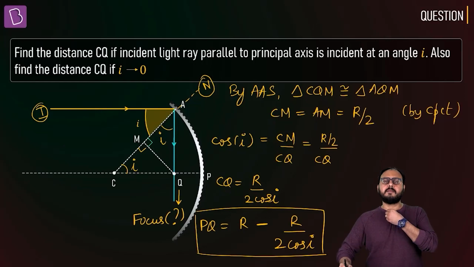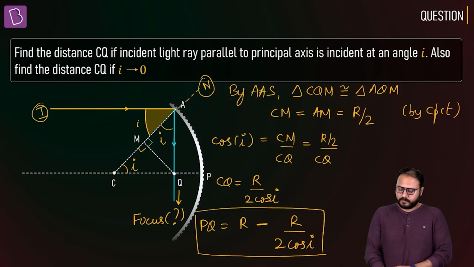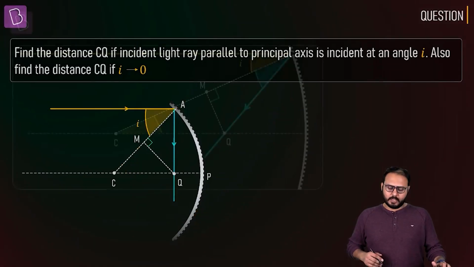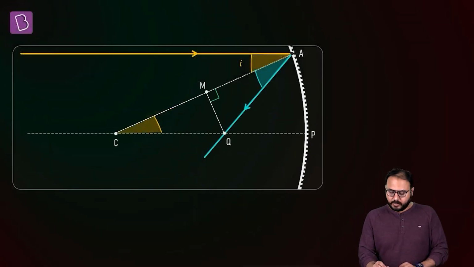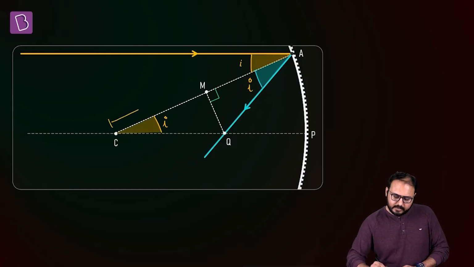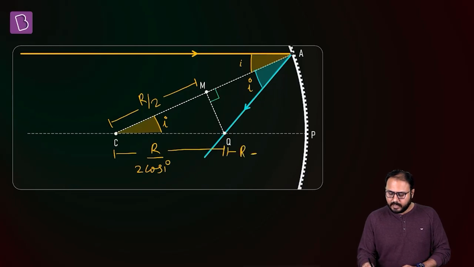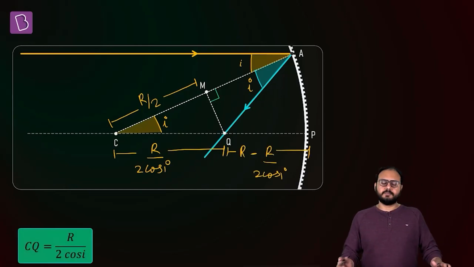Okay, 30 seconds more. Check the math. If you want a bigger diagram, let me put it out here. What is CQ? So this was I, and this was I. In fact, we just proved that this is R by 2. Yes, sir. This is R by 2 cos I. And this is R minus R by 2 cos I. Check your time.